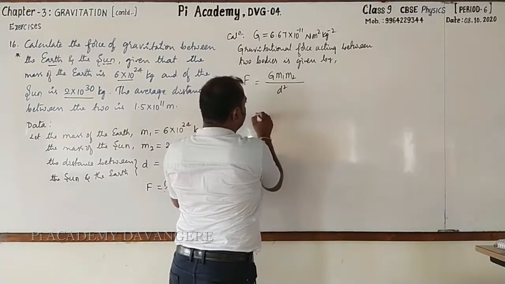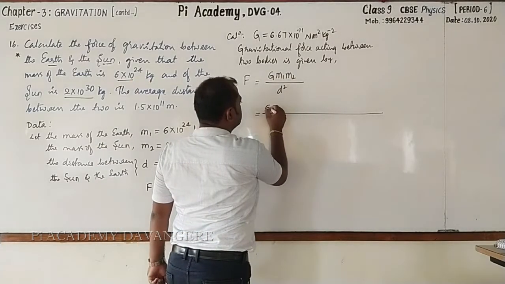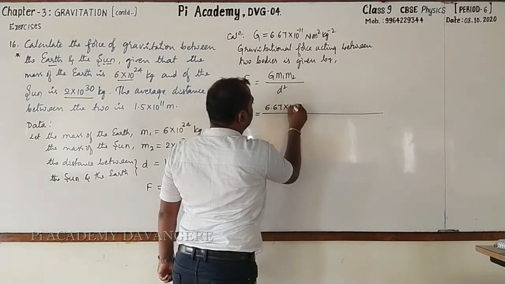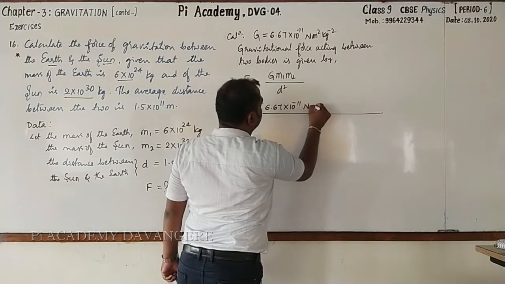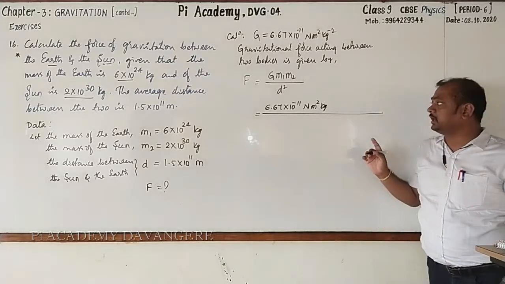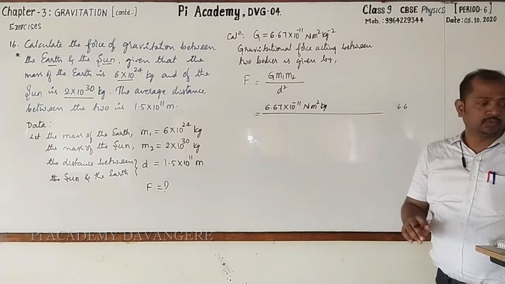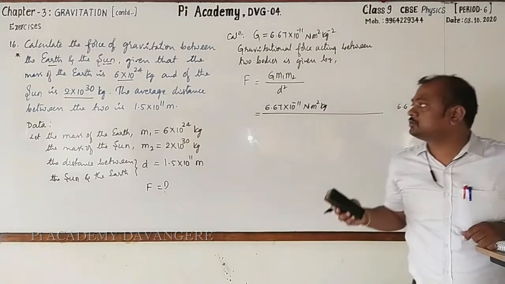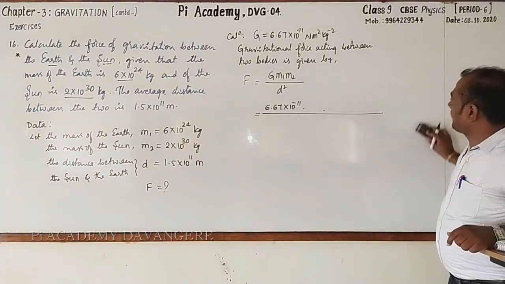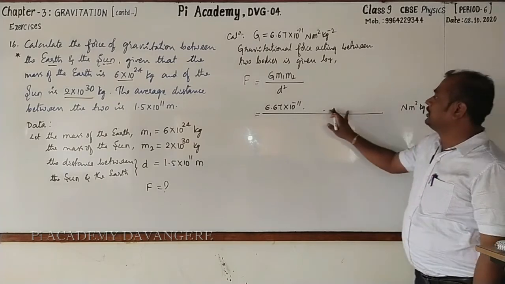Now, this is equal to, substitute, where G is 6.67 into 10 raised to the power minus 11 Newton meter square kg to the power minus 2. I'll write the unit at the right side. Next, m1.